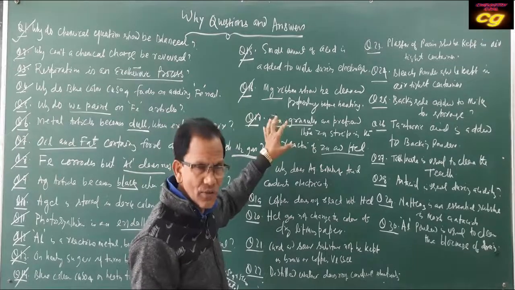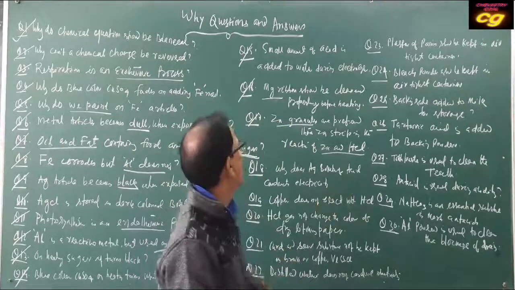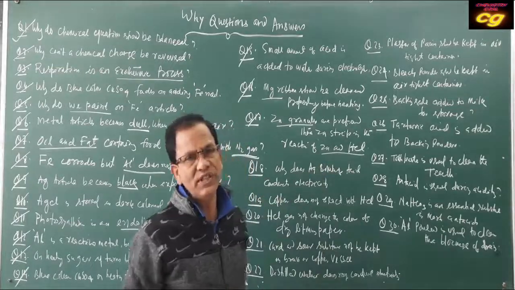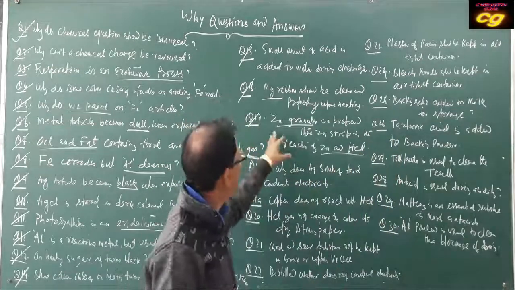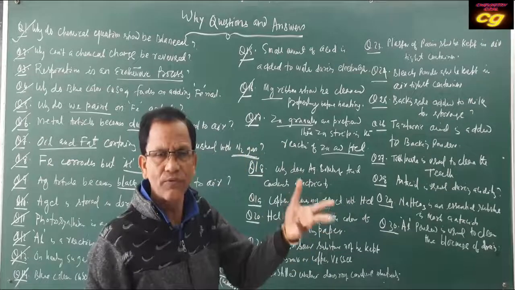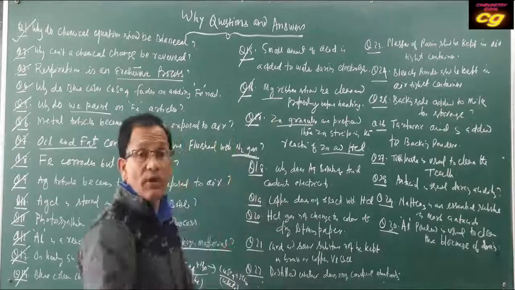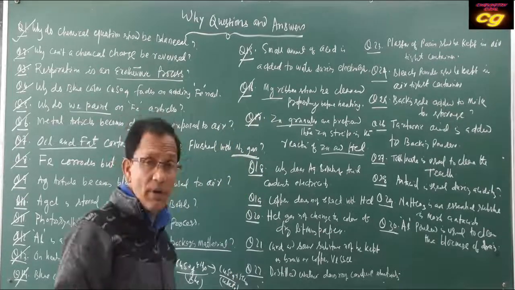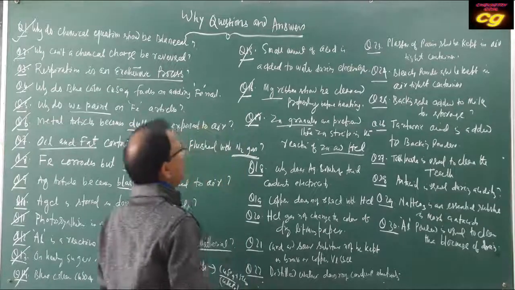If you add a strip of zinc, the reactivity will be slow. But if you add granules of zinc, due to large surface area, the reactivity is more. A large amount of hydrogen gas will be formed, and it will be produced faster.